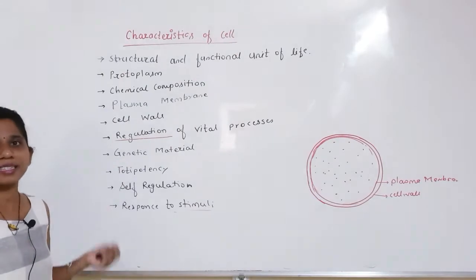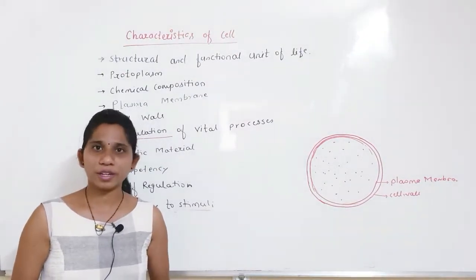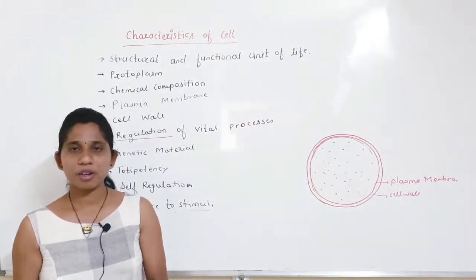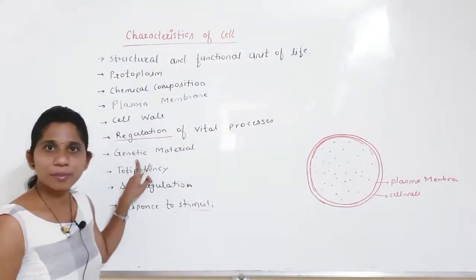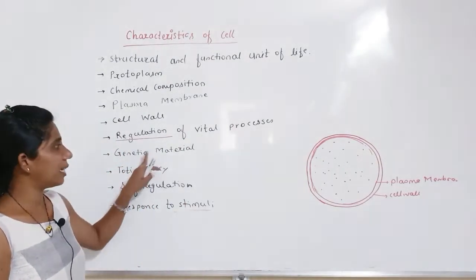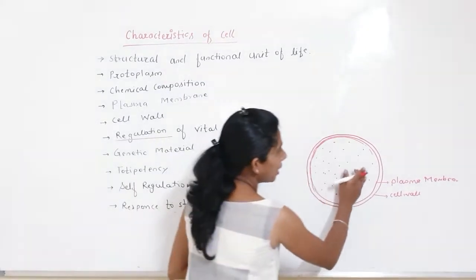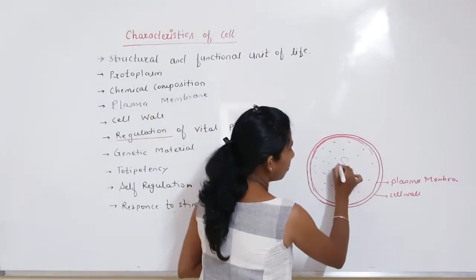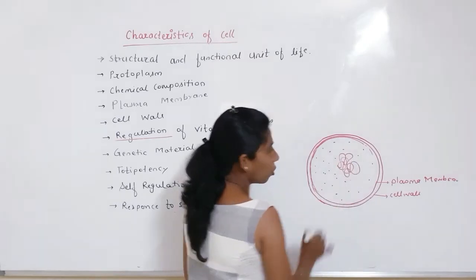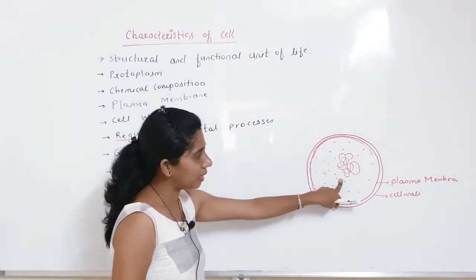Next, all cells, whether prokaryotic or eukaryotic, primitive or advanced, must have genetic material in them. Suppose this is the genetic material inside the cell.